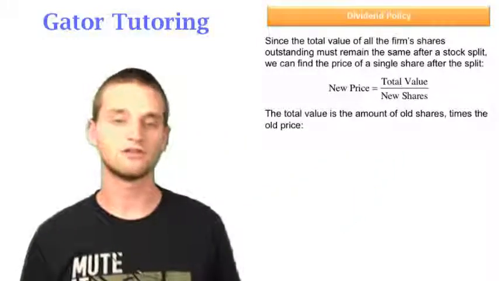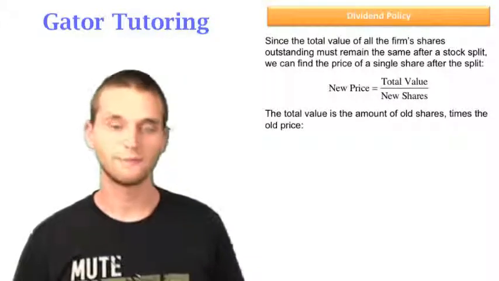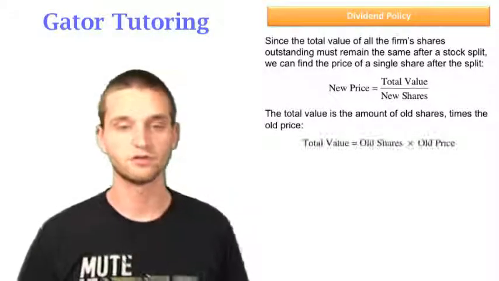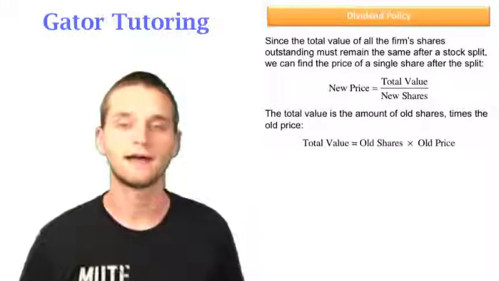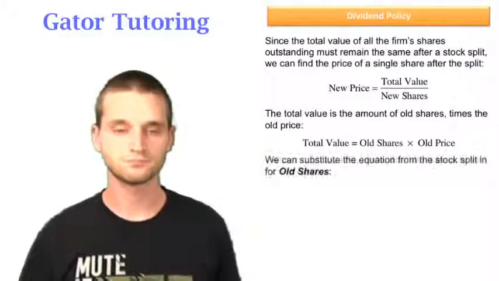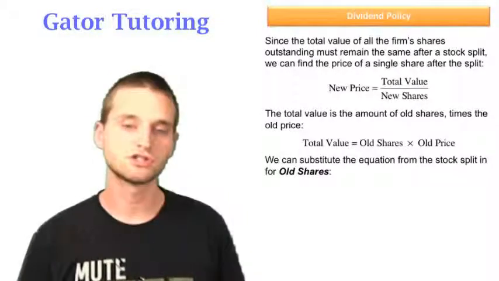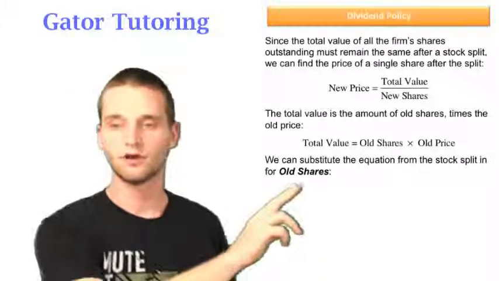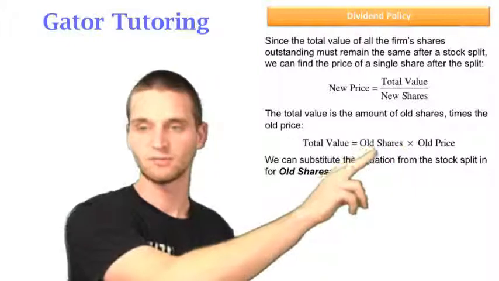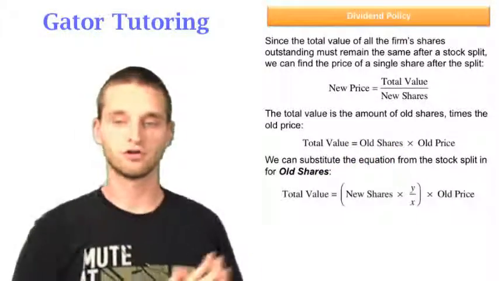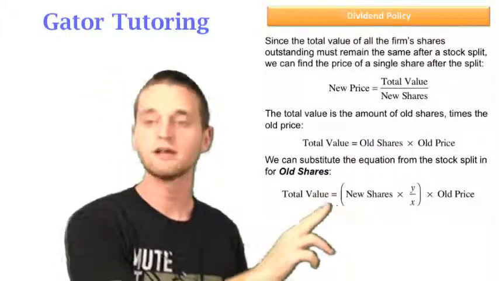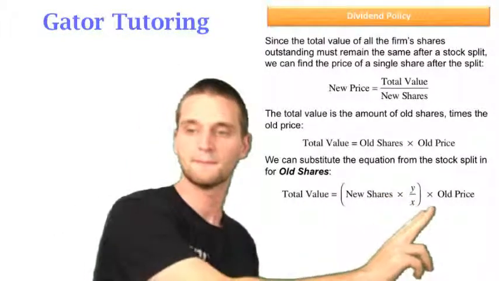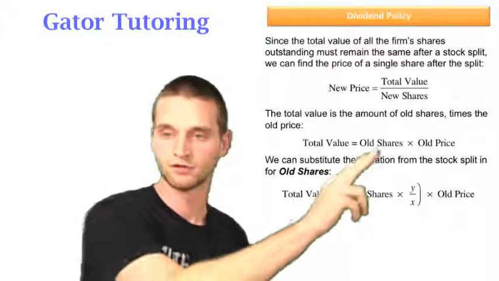The total value is the amount of old shares times the old price. That's the total value of our firm, since that's what it was before the split. Well, we can substitute the equation from the stock split in for old shares. Remember, we solved that equation for old shares, and we're going to substitute that in right here. That'll give us the total value of the firm's equity equals the total amount of new shares times Y over X, this ratio, times the old price. We're just substituting that in for old shares.